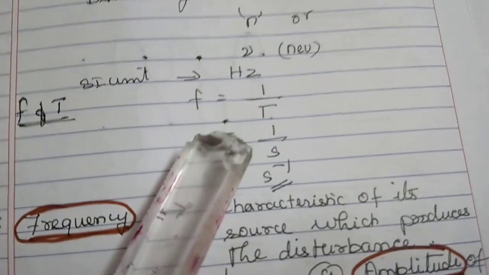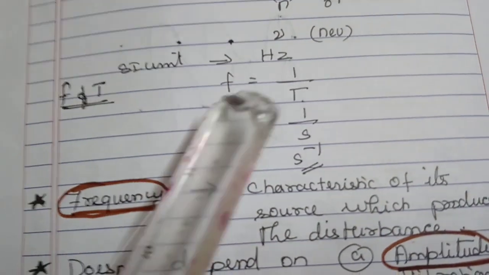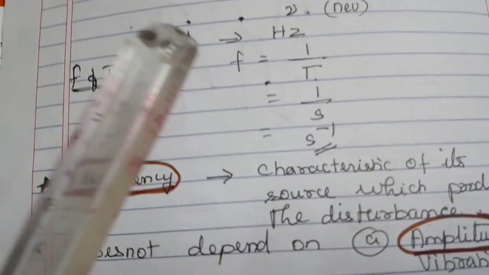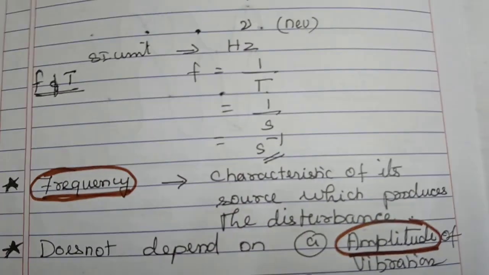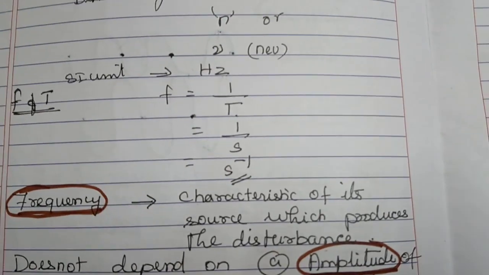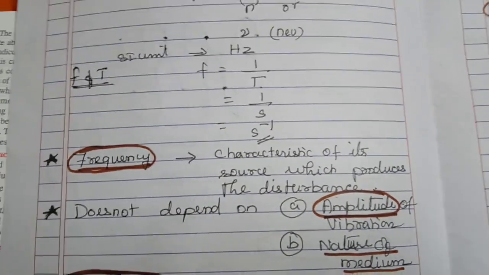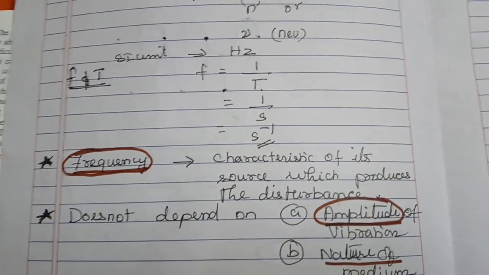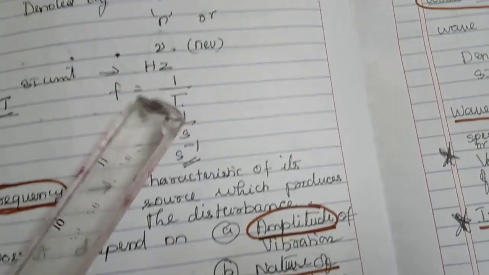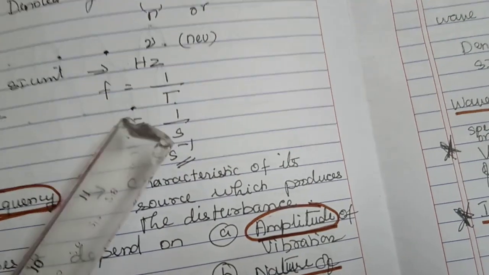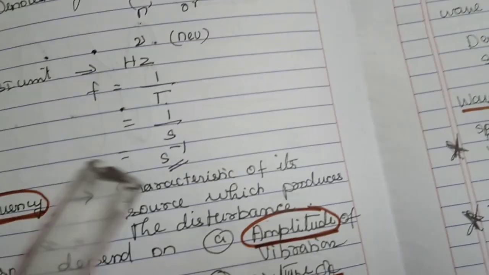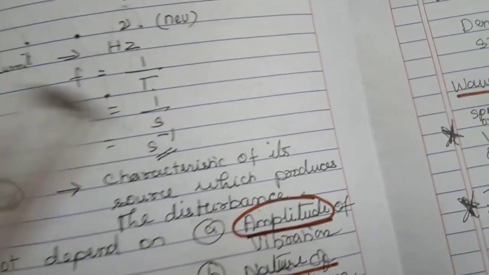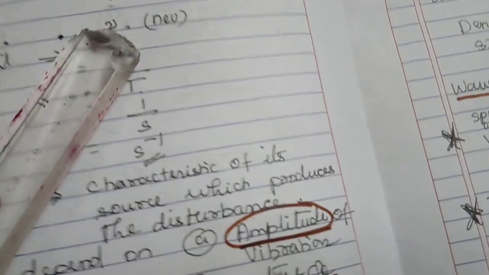Now the relation with the formula: f is equal to 1 by T, or T is equal to 1 by f. Please note this point in your mind, children, because it is very important for solving numerical problems. Many problems can be easily solved with this simple formula: f equals 1 by T, and T equals 1 by f. Since the SI unit of time is second, frequency is 1 by second, so the SI unit of frequency is hertz, or it can also be written as per second.